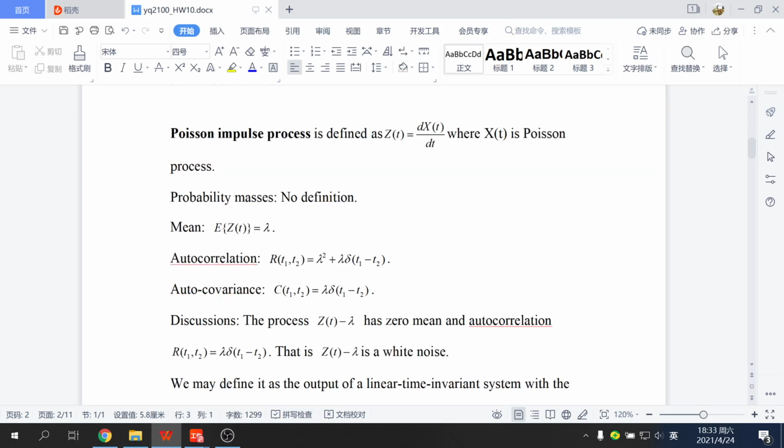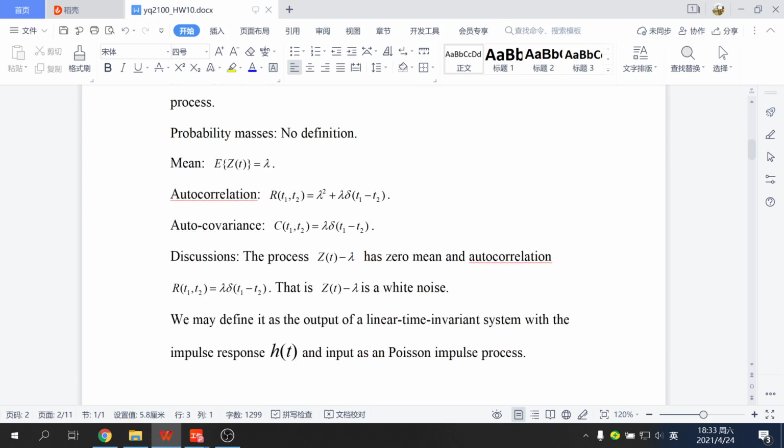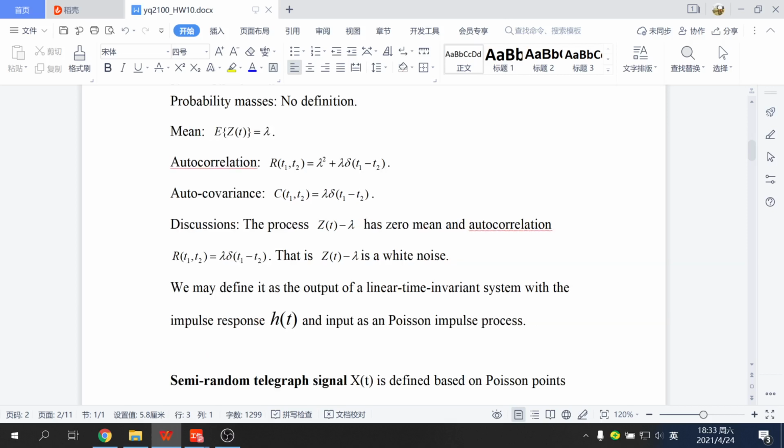The Poisson impulse process is just lots of impulses on the x-axis because it's a derivative of the Poisson process, and we may define the output of a linear time-invariant system with impulse response h(t). You know that Y(t) is a convolution of X(t) and h(t). It's a Poisson impulse process.